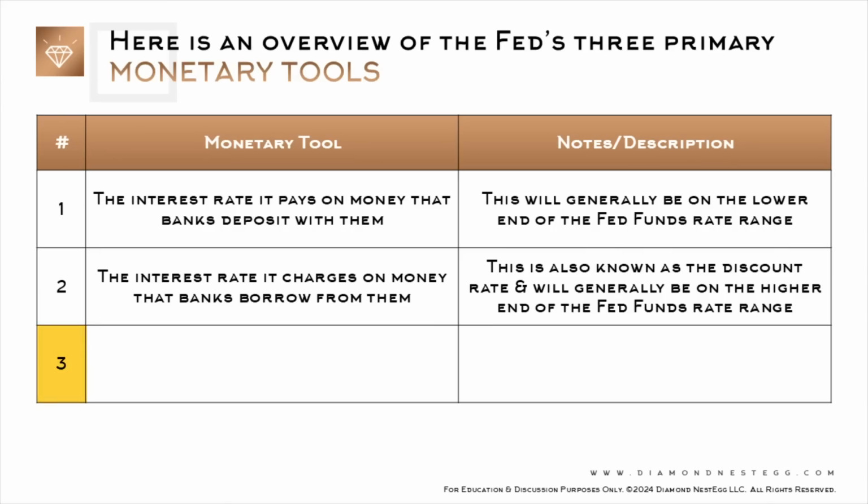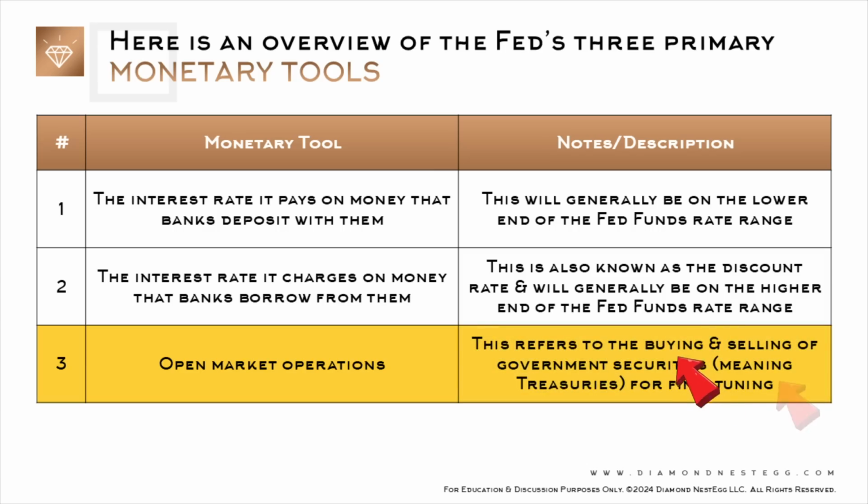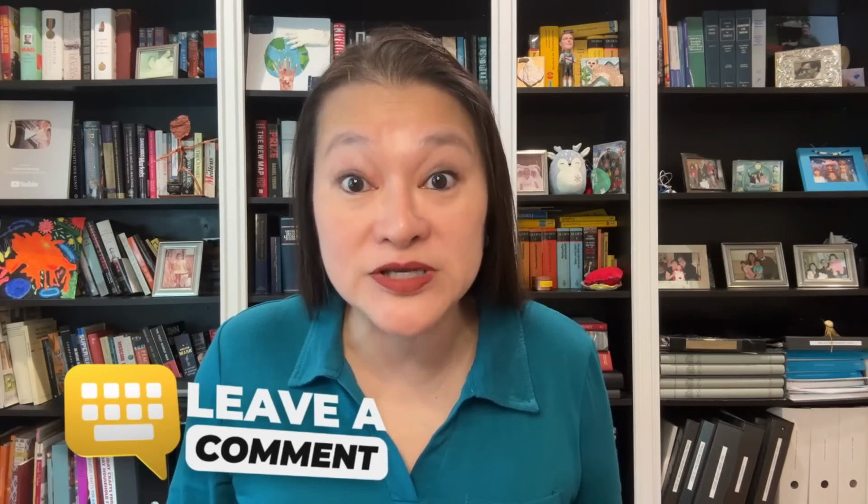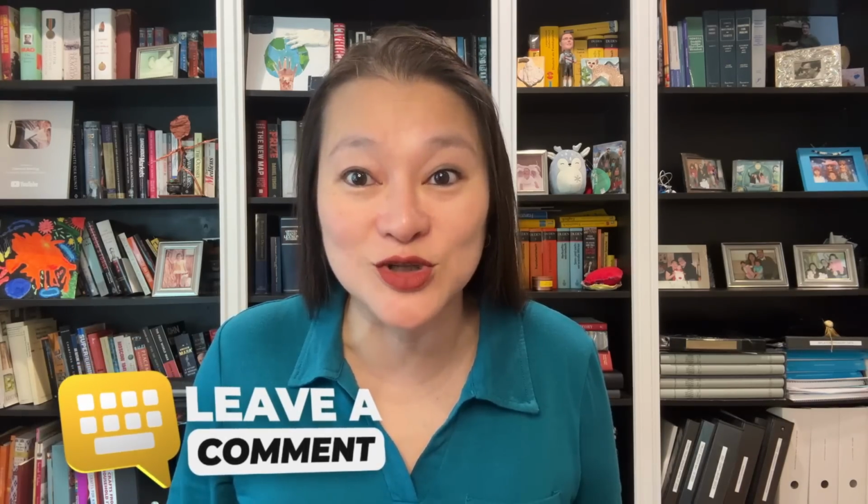Moving on now to the Fed's third monetary tool, and that's open market operations. This refers to the buying and selling of government securities, meaning treasuries, for fine-tuning. The Fed uses it to regulate the amount of cash in circulation in the economy. Think quantitative easing and quantitative tightening. Again, this can be a somewhat technical topic, so we won't dive deeper here today, but do drop us a note if you want us to have a closer look.